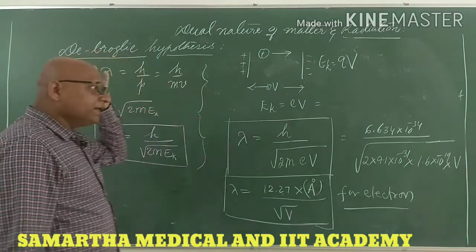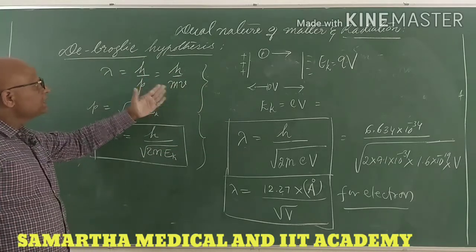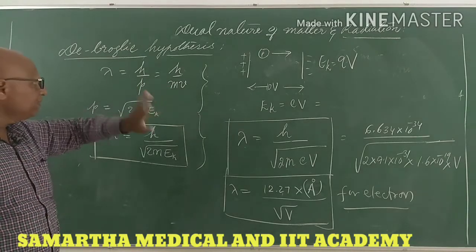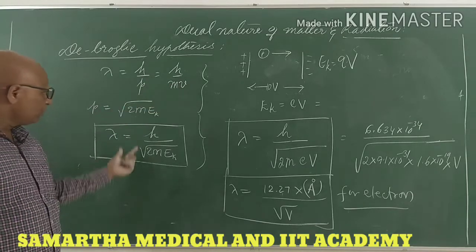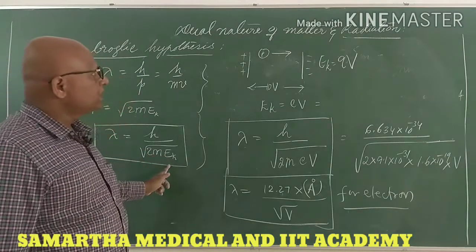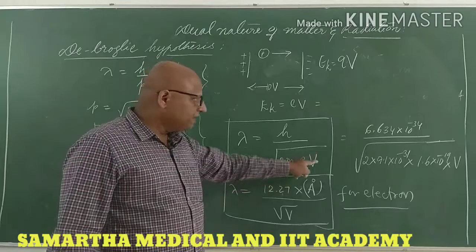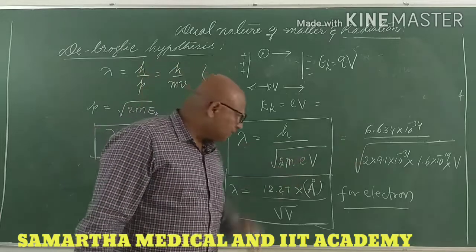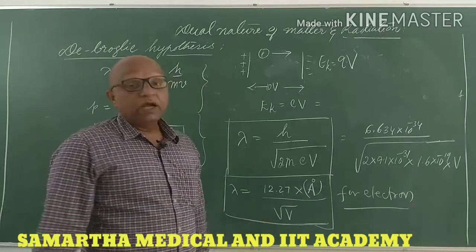So I think we will conclude here. De Broglie has given this expression for calculating the wavelength of any material particle having mass m and velocity v. In the place of mv, we can put root of 2mE, where E is the kinetic energy of the particle, and the kinetic energy can be replaced by eV, so h by root 2m eV can be written. This is another expression for De Broglie's wavelength, and if you simplify it for the electron, it becomes 12.27 angstrom, 10 to the power of minus 10 by root V.